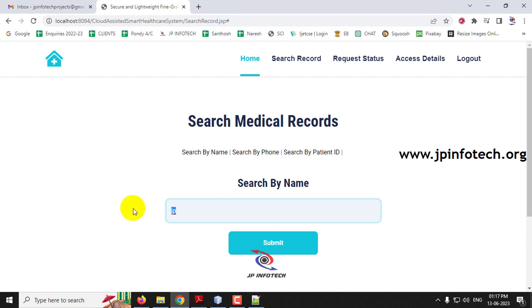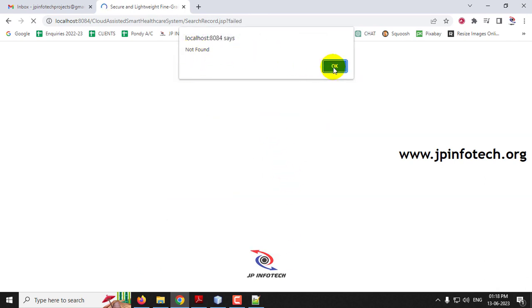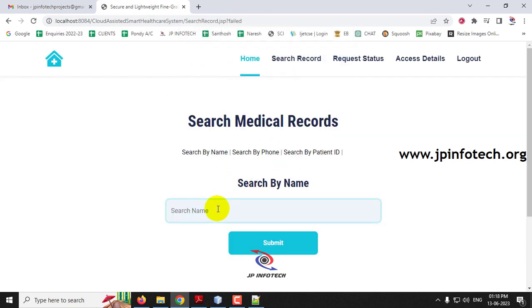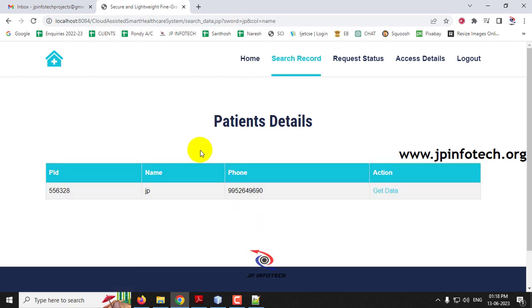If, for example, I give a different name and click submit, you can see there is no record found. Only if the record is found will it be shown. So you click submit, and now you can see the patient details. As I said earlier, the data is not stored with the same name, only the encrypted data is stored. So this secure lightweight fine-grained access control mechanism will retrieve the data accordingly and show it.